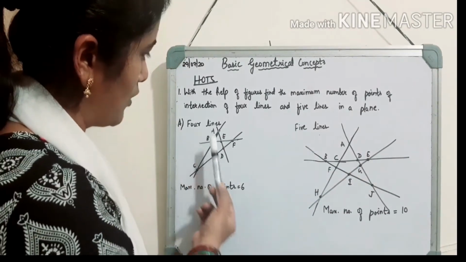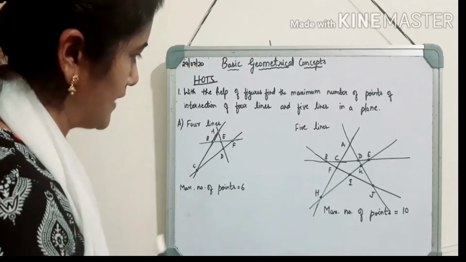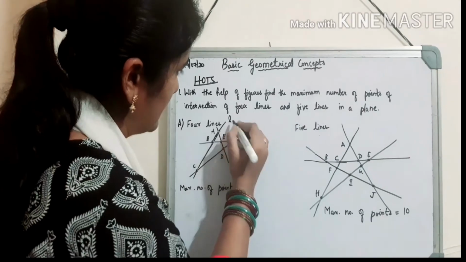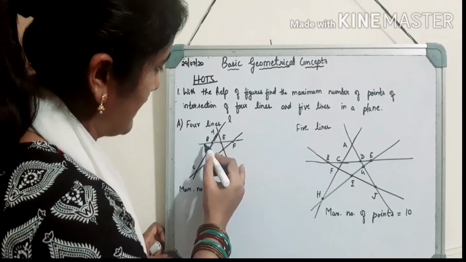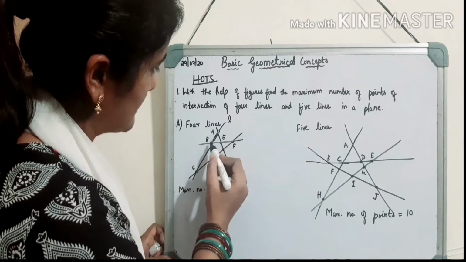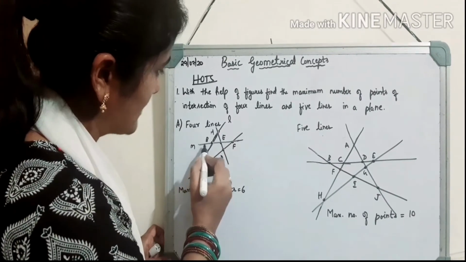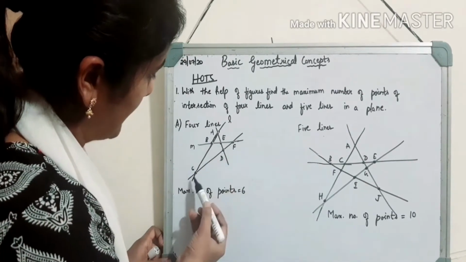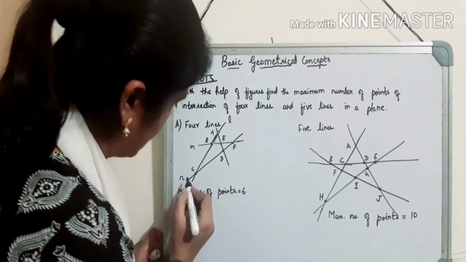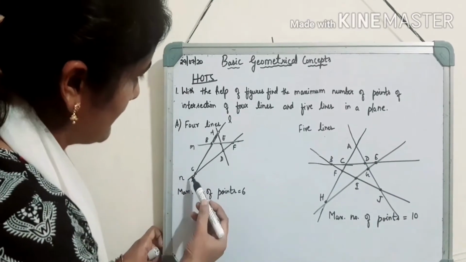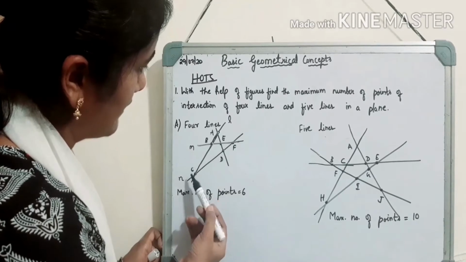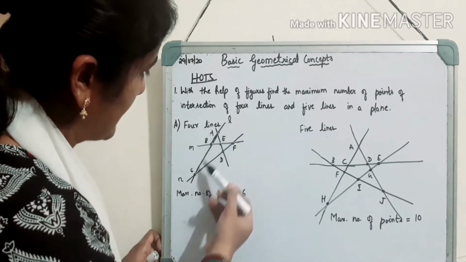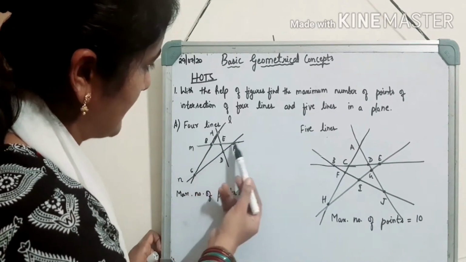Here, children, I have drawn 4 lines in such a way that the first line is, suppose, line L. The second line I have to draw in such a way that this second line M intersects at B. The third line I have taken here is line N, and when I draw the third line, I have to keep in mind that it has to intersect the first line L as well as the second line M.